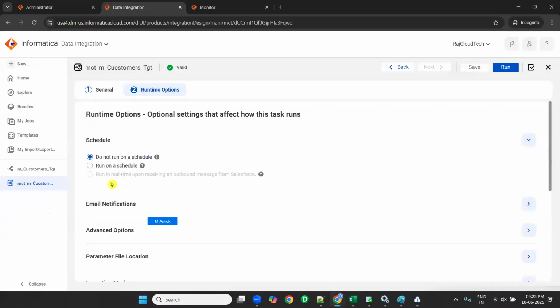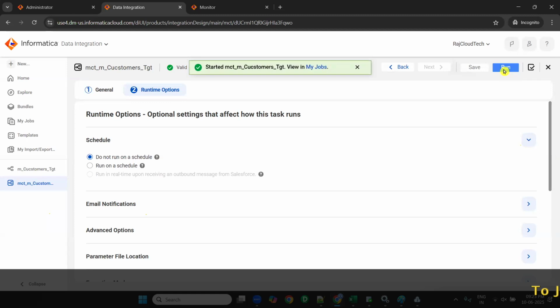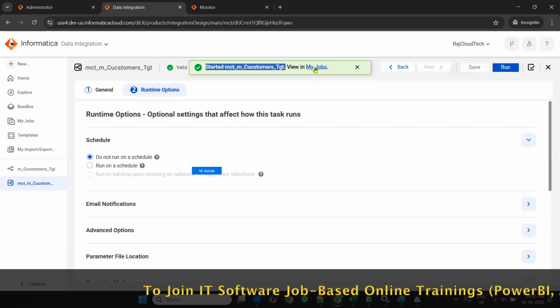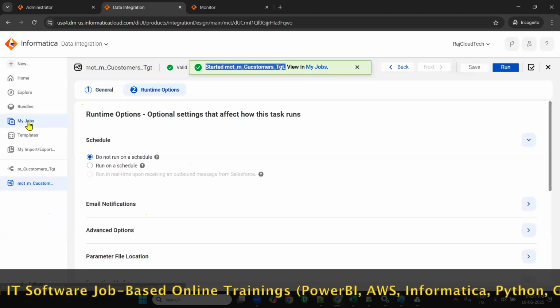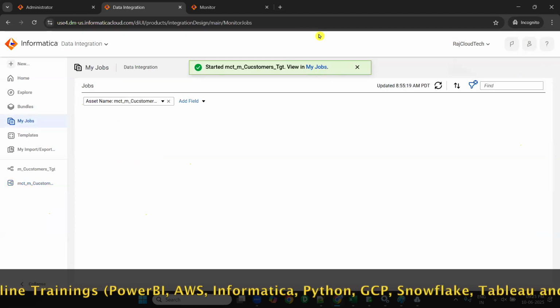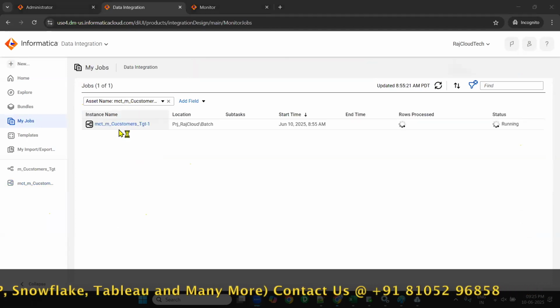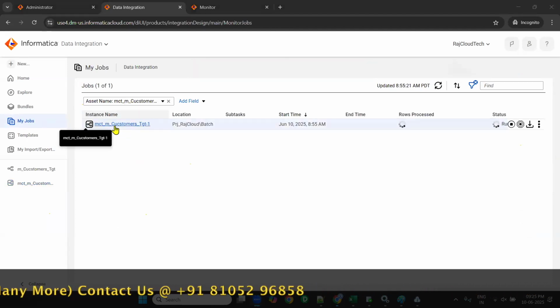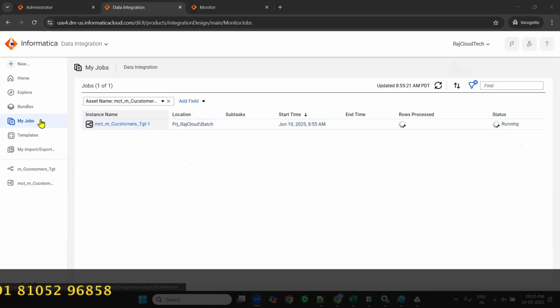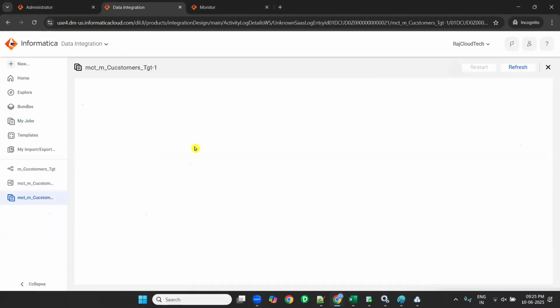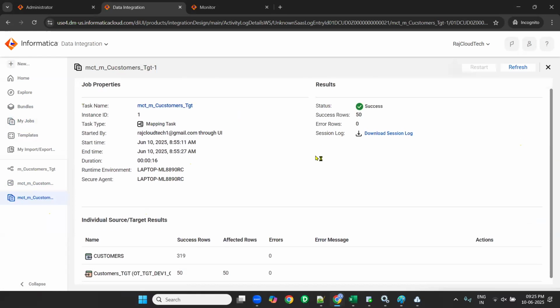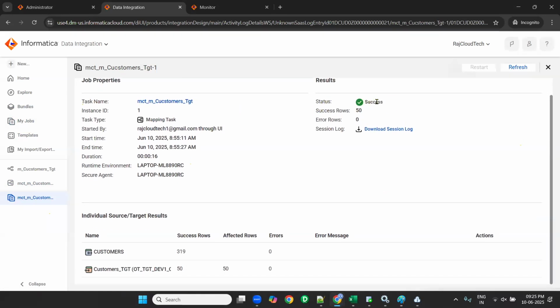So now what to do? You can run the mapping task. Now I am running the mapping task. Click on run. When you click on run, it shows started m_customers_TGT, view my jobs. Go to my jobs in Data Integration only. I am still in Data Integration. Click on my jobs. It is running now. See here, it is completed and the status is succeeded.